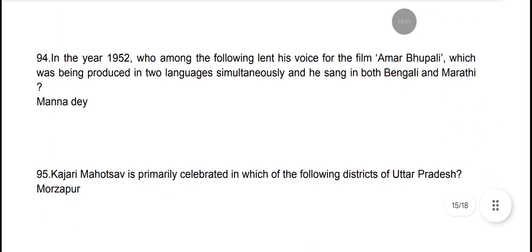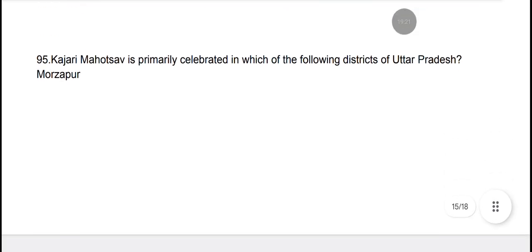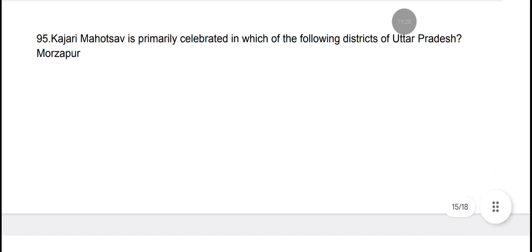In the year 1952, who among the following lent his voice for the film Amar Bhopali, which was being produced in two languages simultaneously, and he sang in both Bengali and Marathi? And the answer is Manna Dey. Kejari Mahotsav is primarily celebrated in which of the following districts of Uttar Pradesh? It is celebrated in Mirzapur.